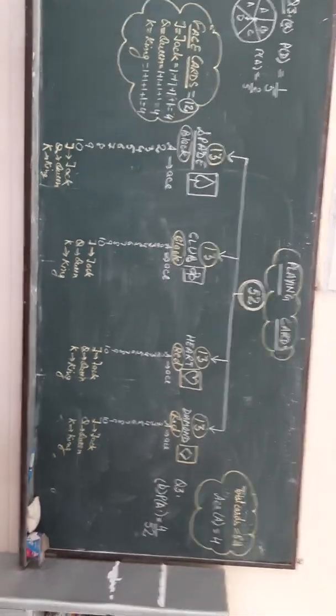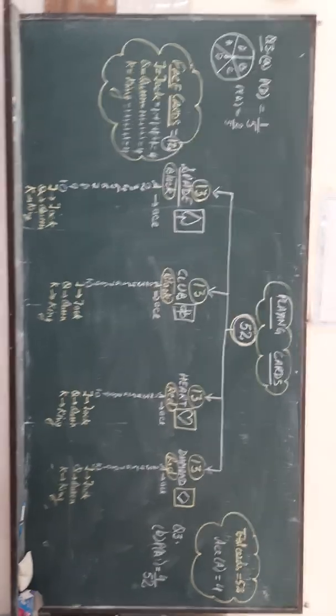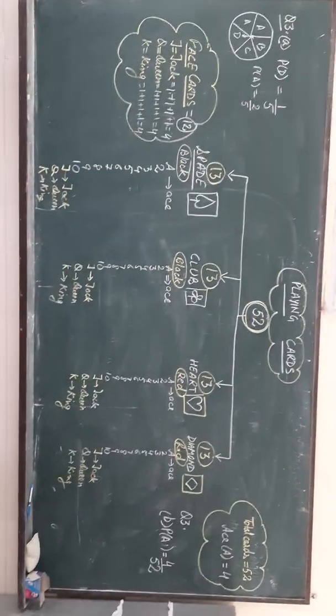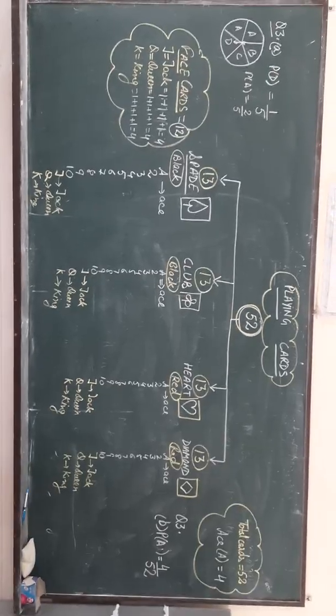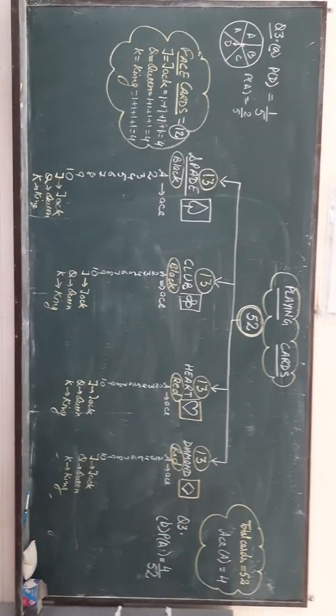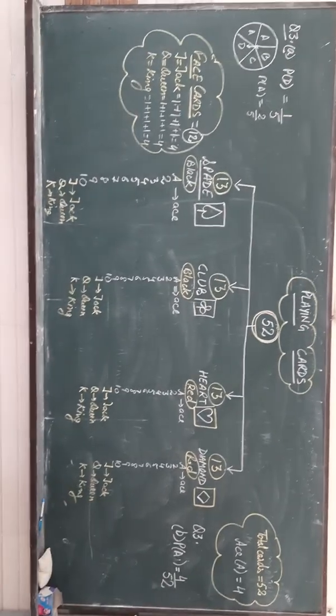So in this way, any question can be asked to you in the exam. And this chart you will study in your 10th class also, in your 9th class also. So do not forget this information of the playing cards. That will help you in your 10th class also. So this is very important.